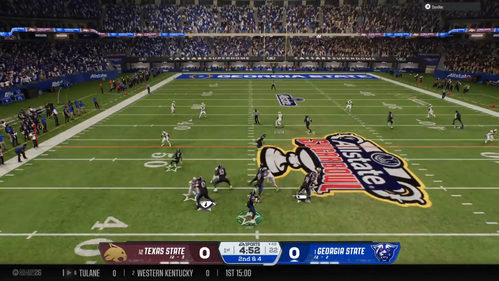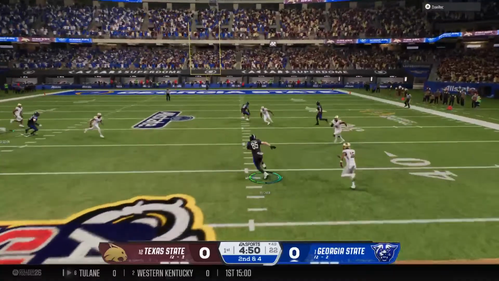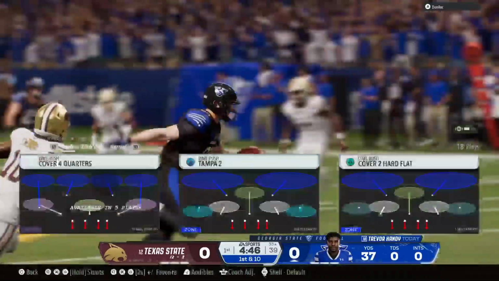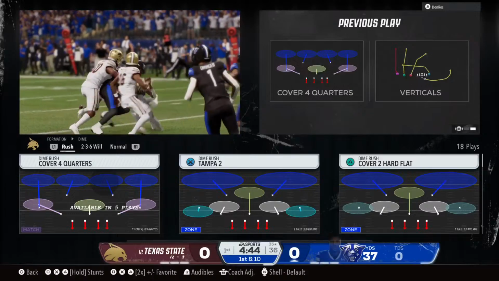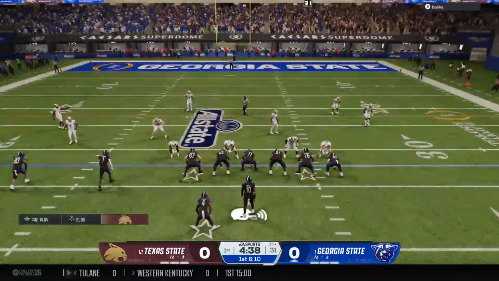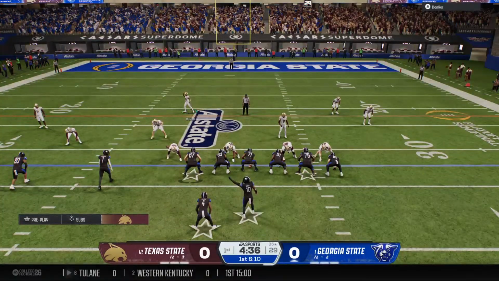Looking to throw it again. It's a short completion to the big tight end. Defense finally brings him down, but a nice chunk play. But it's another completion by zone here to start this game. Completion good for first down yardage for this offense.